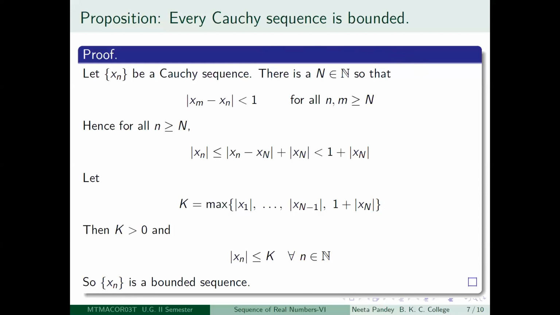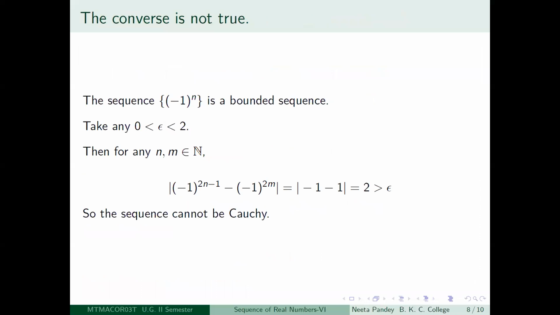Hopefully this brings to your mind the previous proof and you can compare. Okay, the next result is that the converse is not true. That is, if you are given a bounded sequence, it will not necessarily be Cauchy.